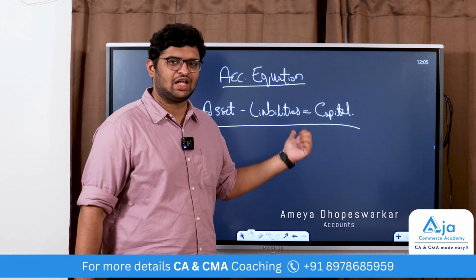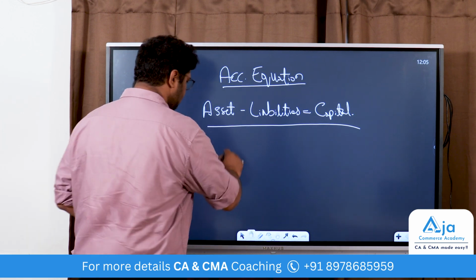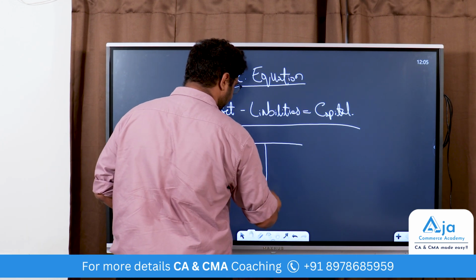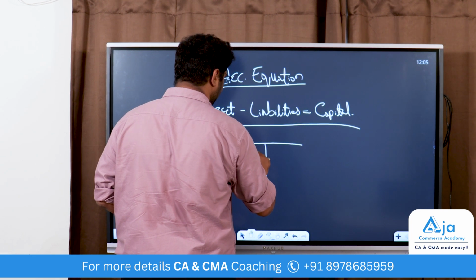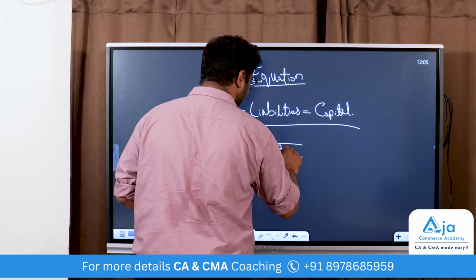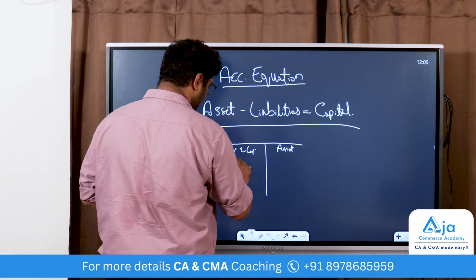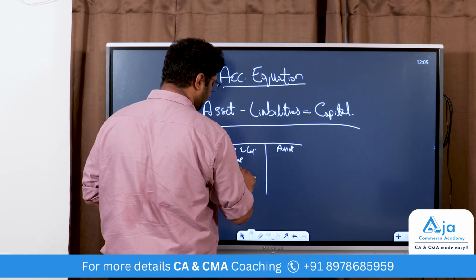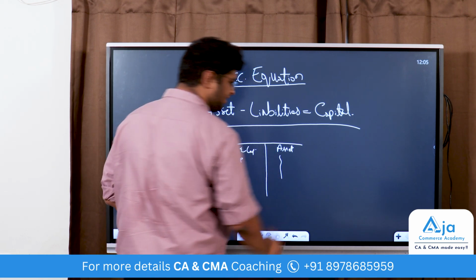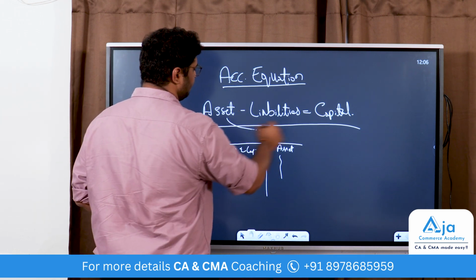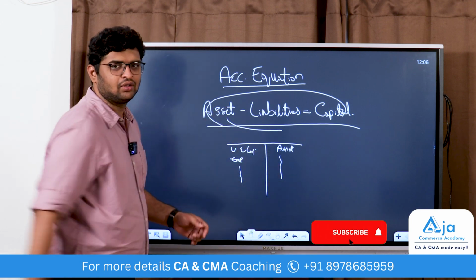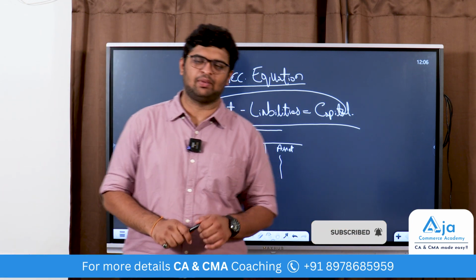So assets minus liabilities gives you capital. Suppose this is the balance sheet. This is liabilities and capital, and this is assets. You first enter capital, then you enter liabilities. Here, all the assets. So when you remove the capital from here, you will get this equation. Basically, assets minus liabilities is capital.